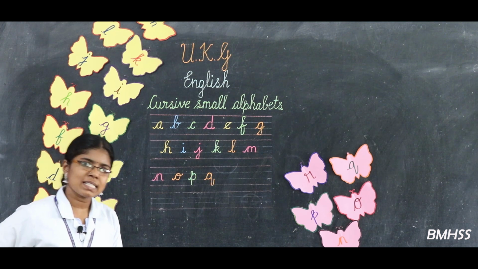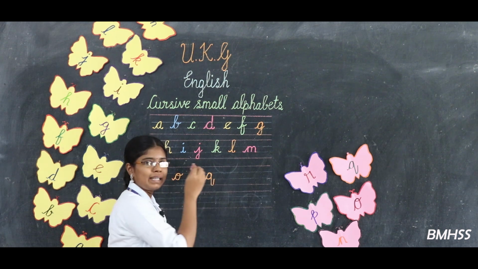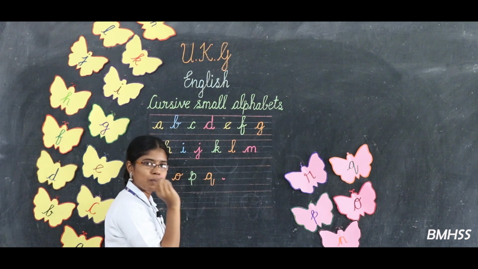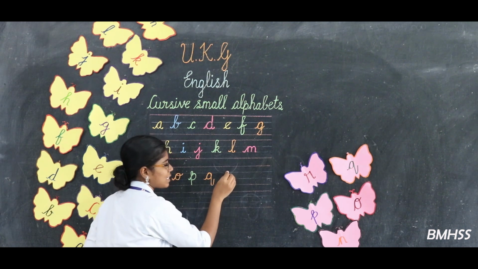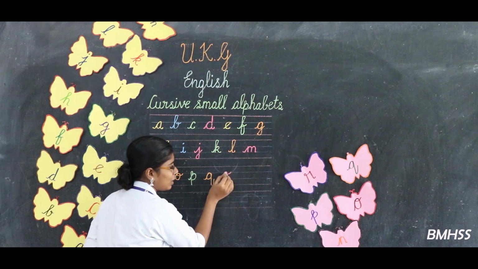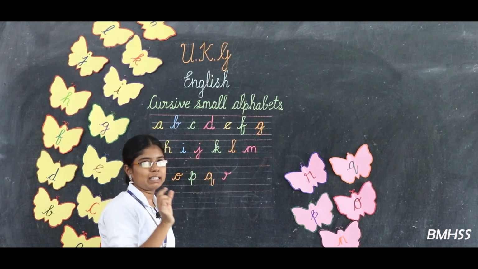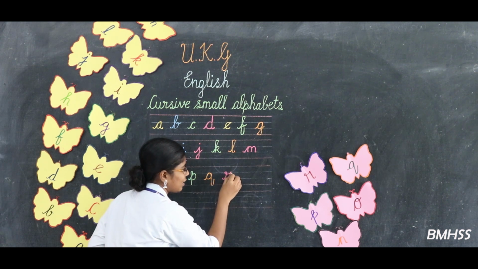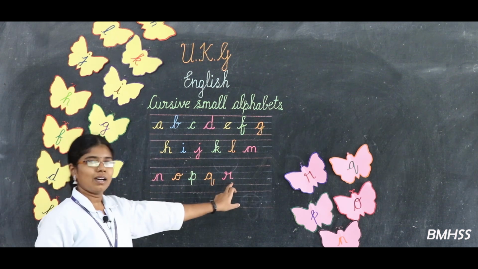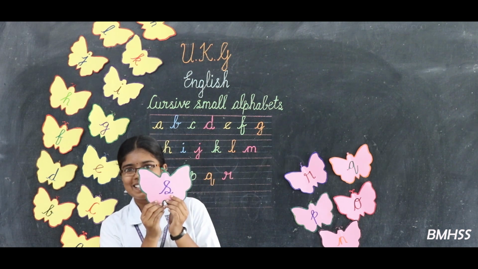Can we learn how to write cursive R? Yeah. See the board carefully, dears. Keep the pencil on the bottom blue line again. From here, you can start from the small bend. Go up and touch the top blue line and then make one circle. Again, here you can write one upward curve, small upward curve. Okay. From here, come down with the standing line, finish it with the bend. This is the letter R. Okay, can we see the next letter? Yeah, this is S.